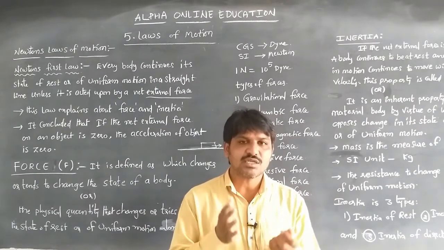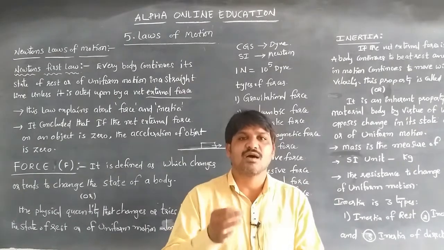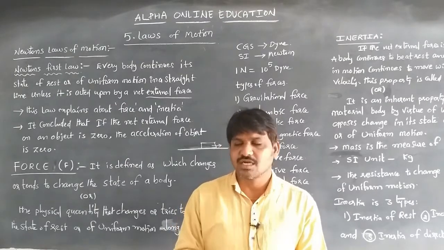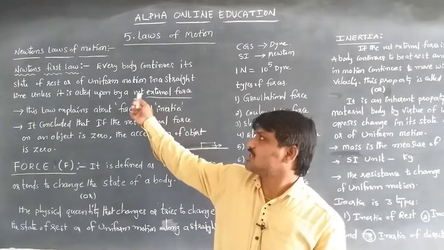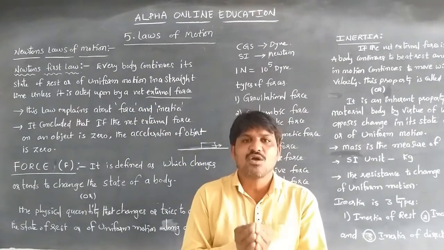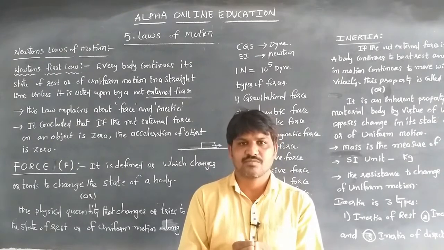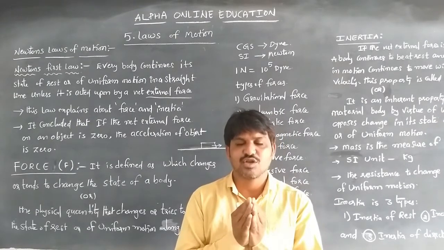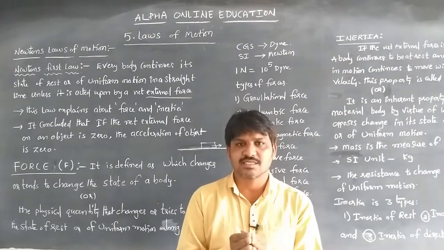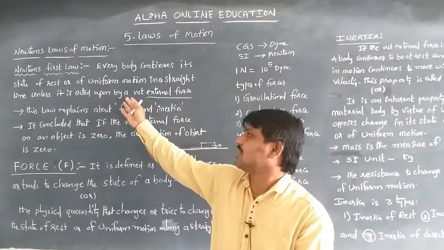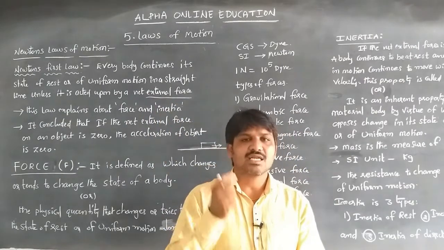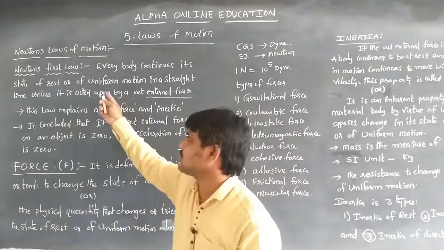So according to Newton's first law of motion, every body continues its state of rest or of uniform motion along a straight line unless it is acted upon by a net external force. That is the statement of Newton's first law.